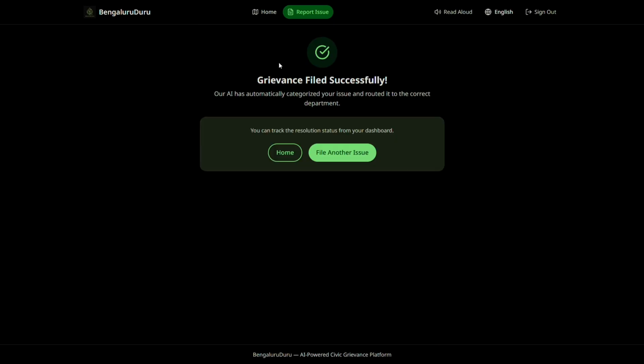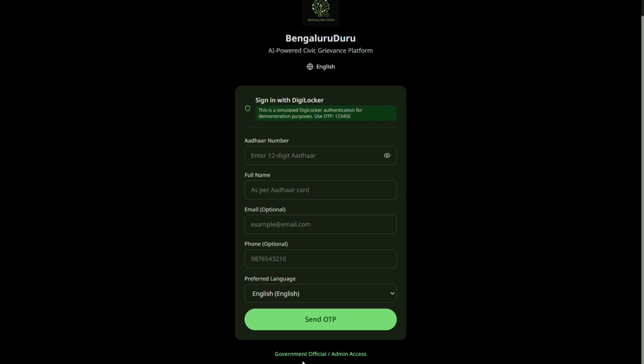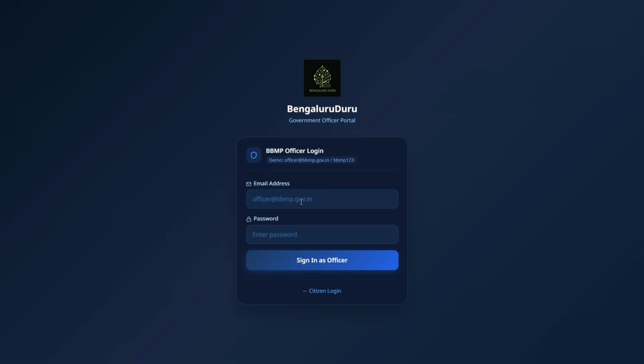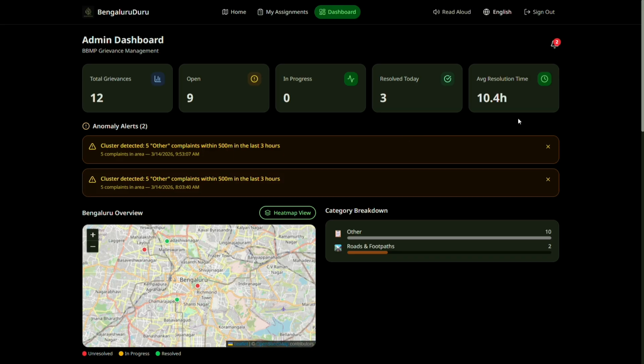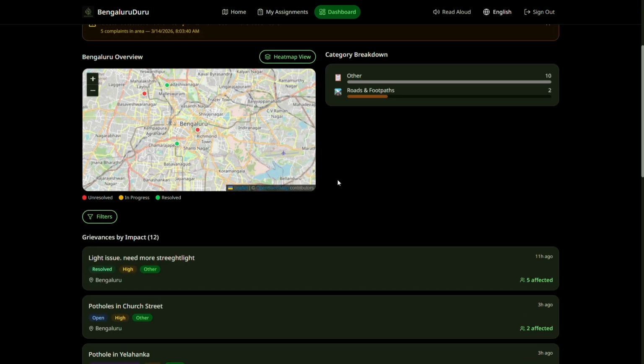Let's see what the officer or government official in charge would see for this grievance. And let's go here for government official or admin access. Now we will sign in as an officer. This is an officer view with multiple alerts to show him or her what exactly to prioritize and how many people are actually disturbed. And there are a lot of interesting statistics which our officer might need, and category breakdown and all of this.